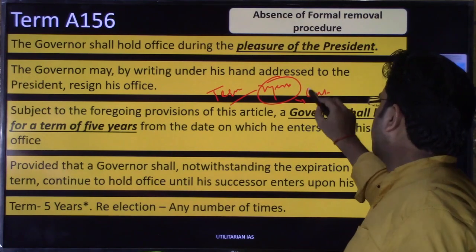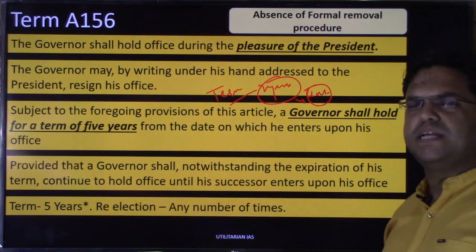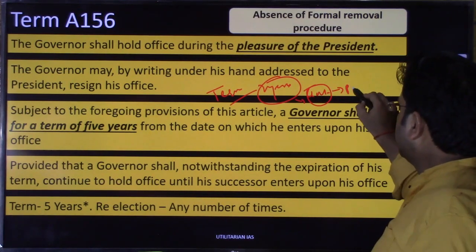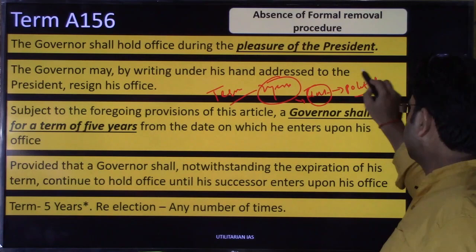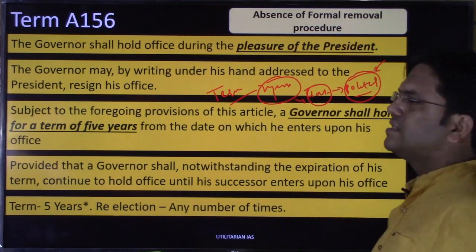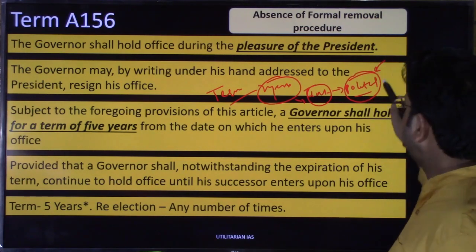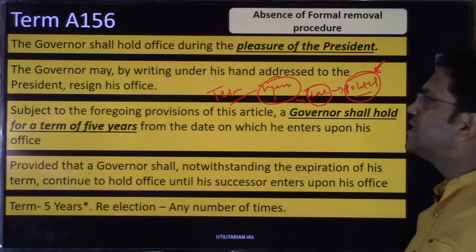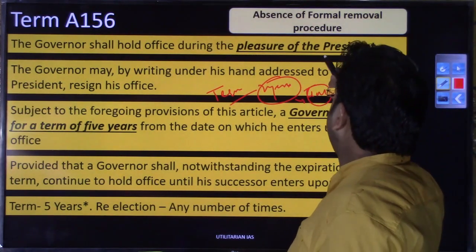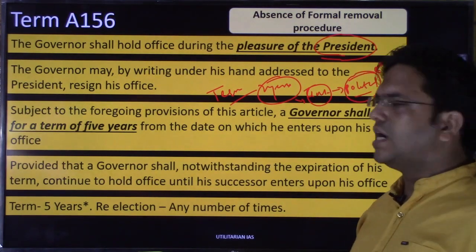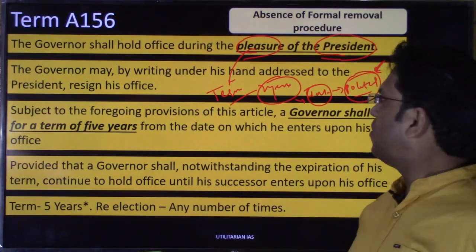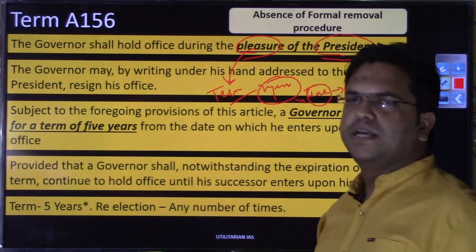So most of the time the governor's performance, especially in the vitiated political environment that we are living in, is decided on political lines. If he or she is not following the central government's dictates, or the central ruling party's ideology, he or she will be suspended. Simply, the central government will recommend that the president remove his pleasure, and you can suggest this governor to resign from his office, and if he does not willingly resign, he can be terminated.